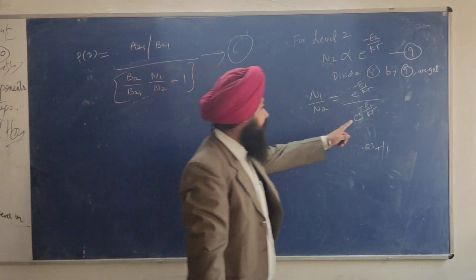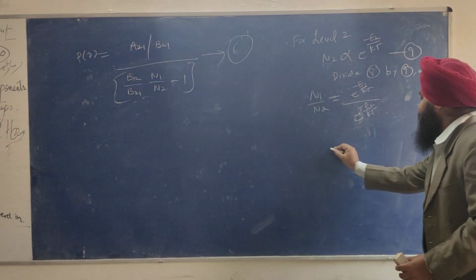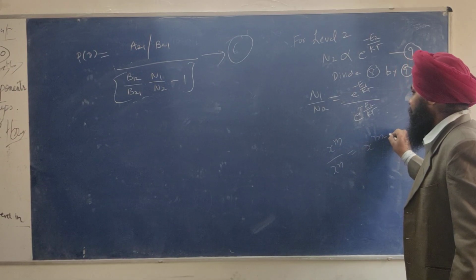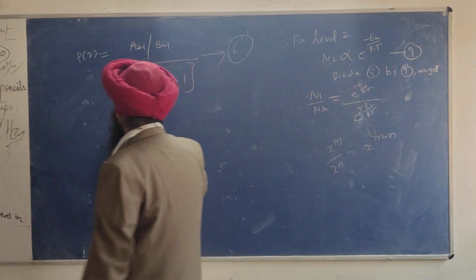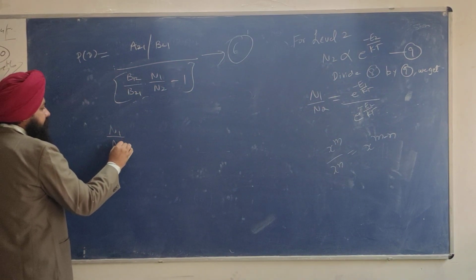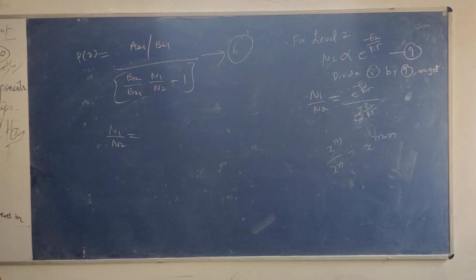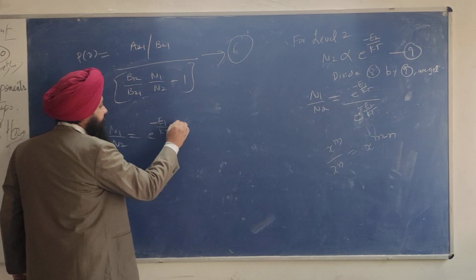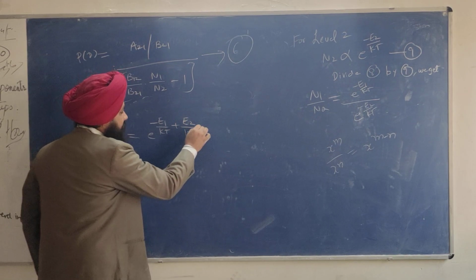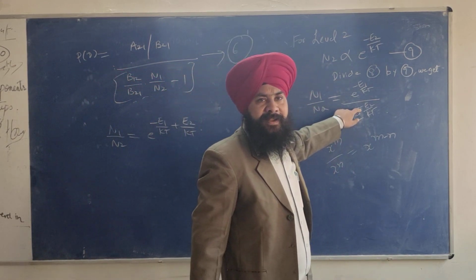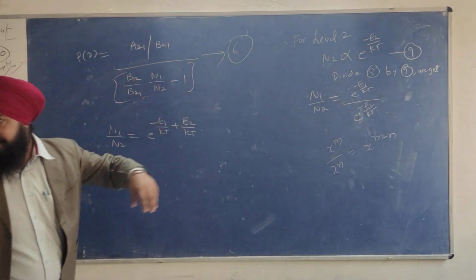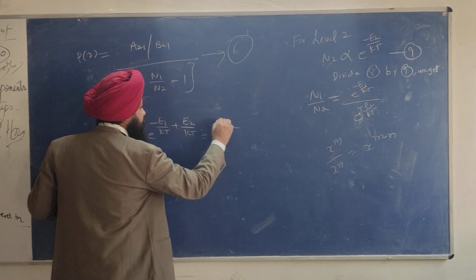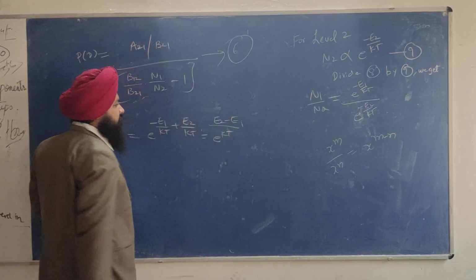So here we will use the formula. What is the formula? x raised to power m divided by x raised to power n is equal to x to power m minus n. So N1 upon N2 will be minus E1 upon kT plus, see, this is a minus sign in the denominator, so in the numerator it will be a positive sign. So take the LCM: E2 minus E1.